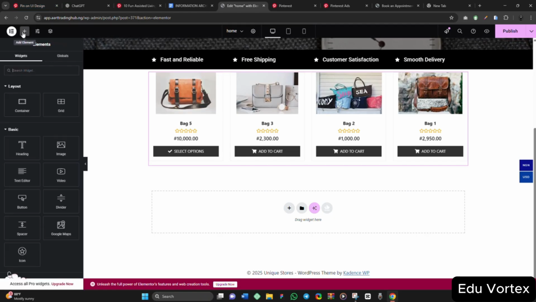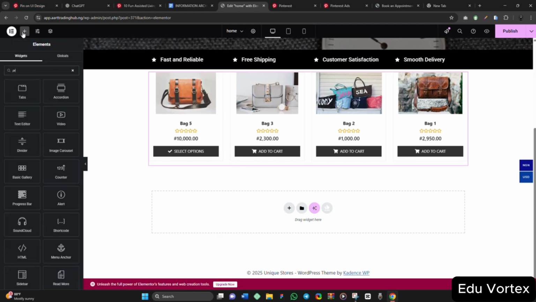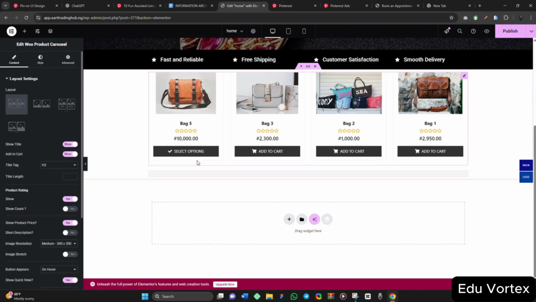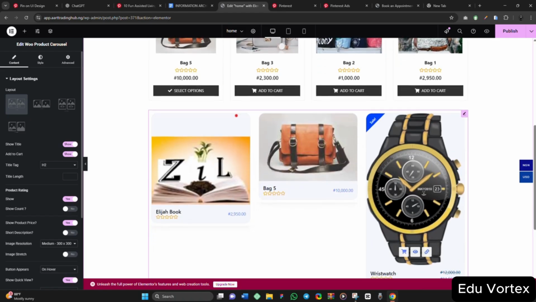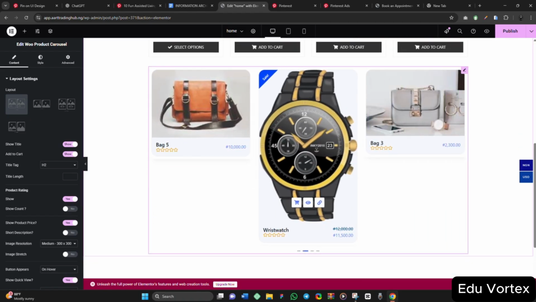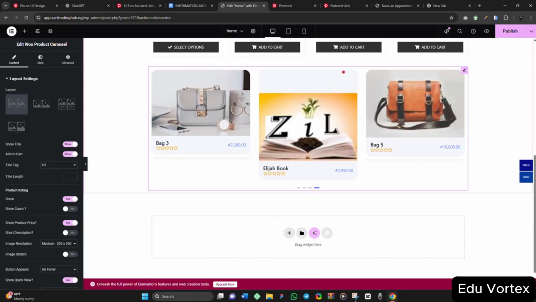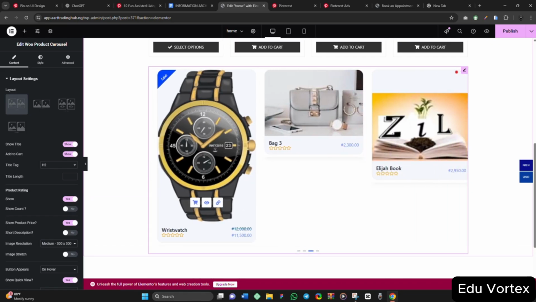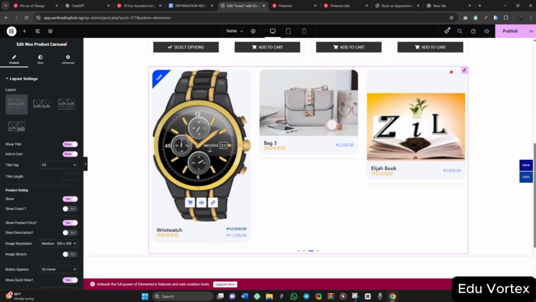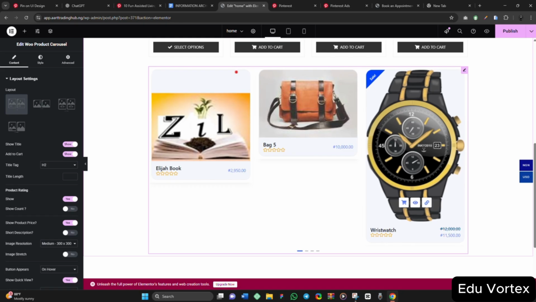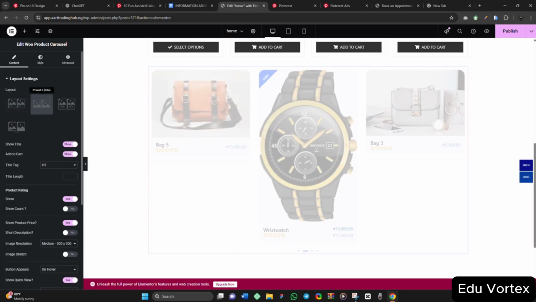So I will search for another product widget so we can compare everything together. So here we have the whole product carousel. So I'll just come here and drag it here. So let's see how this carousel looks, and it is not bad. This particular block that is too long, there's a way you can adjust all the pictures. So you look at the carousel. This is not bad. If you ask me, this is not bad at all. This is looking nice and looking good.